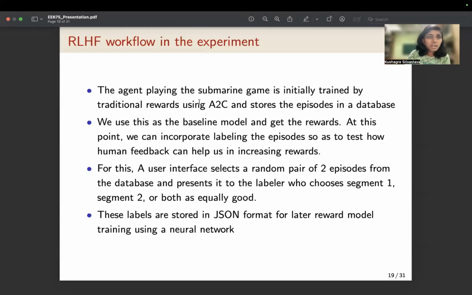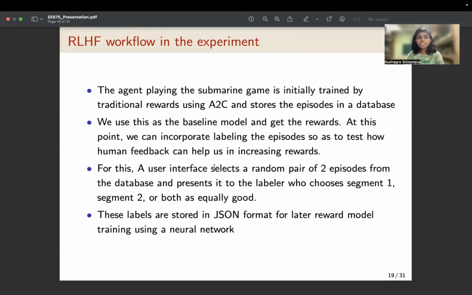Let us now see how the RLHF workflow works in this experiment. Initially, the agent playing the submarine game is trained by the traditional rewards using the A2C algorithm, which is the advantage actor critic algorithm, and it stores the episodes in a database. We use this as the baseline model and get the rewards. At this point we can incorporate labeling the episodes, which can help us know how human feedback can help increase the rewards, and we can test this.